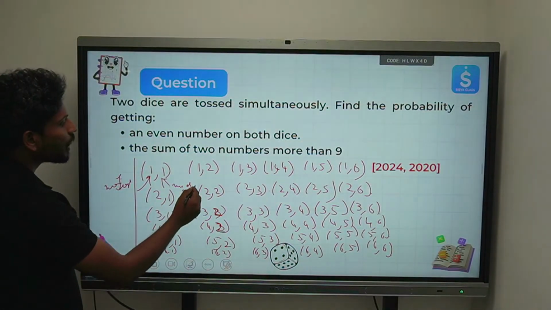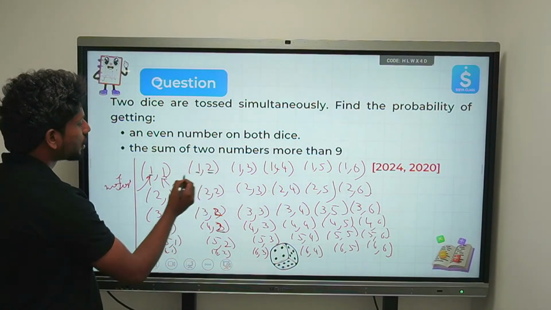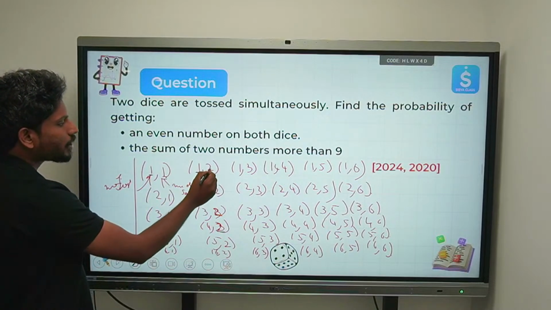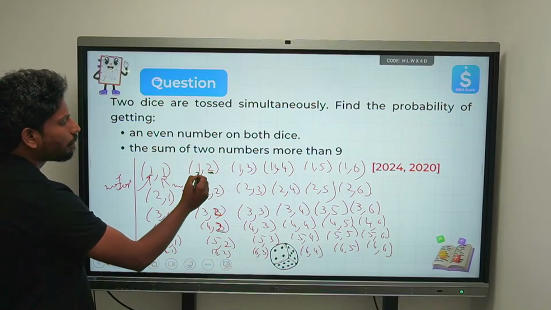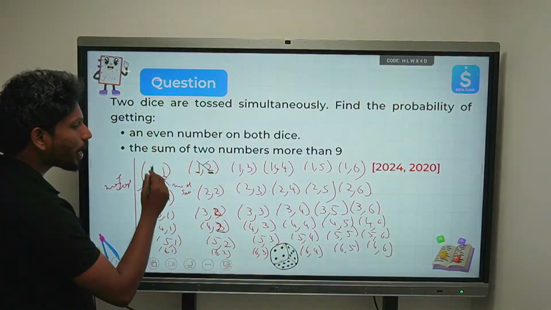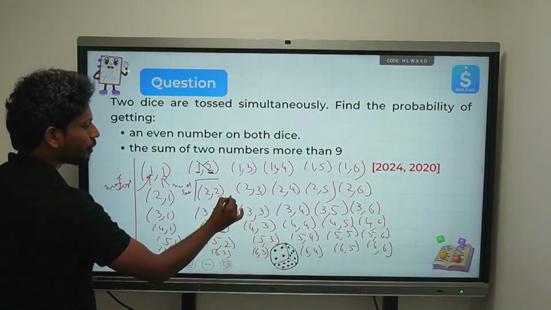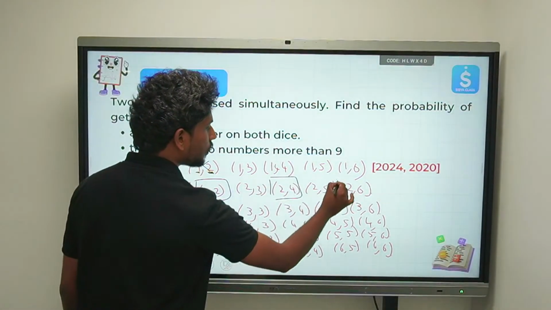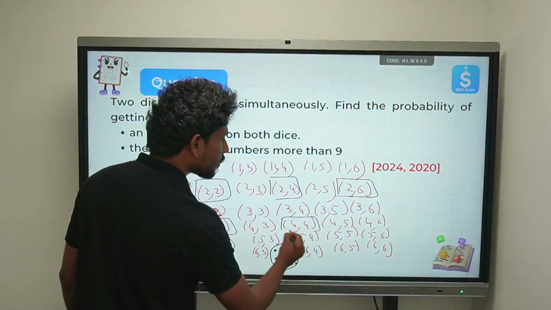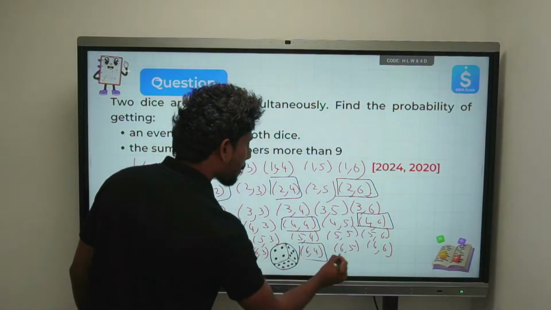So, if you see here this 1 1, and here 1 2. So, these are odd numbers. This is an odd number. Again this is an even number. Now, if you see here, this is an even number, right? But this is not an even number. So, this is not the case, right? So, you need to search for the numbers where both are even. So, in this case, 2 2, 2 4, 2 6. Similarly, 4 2, 4 4, 4 6, 6 2, 6 4, 6 6.